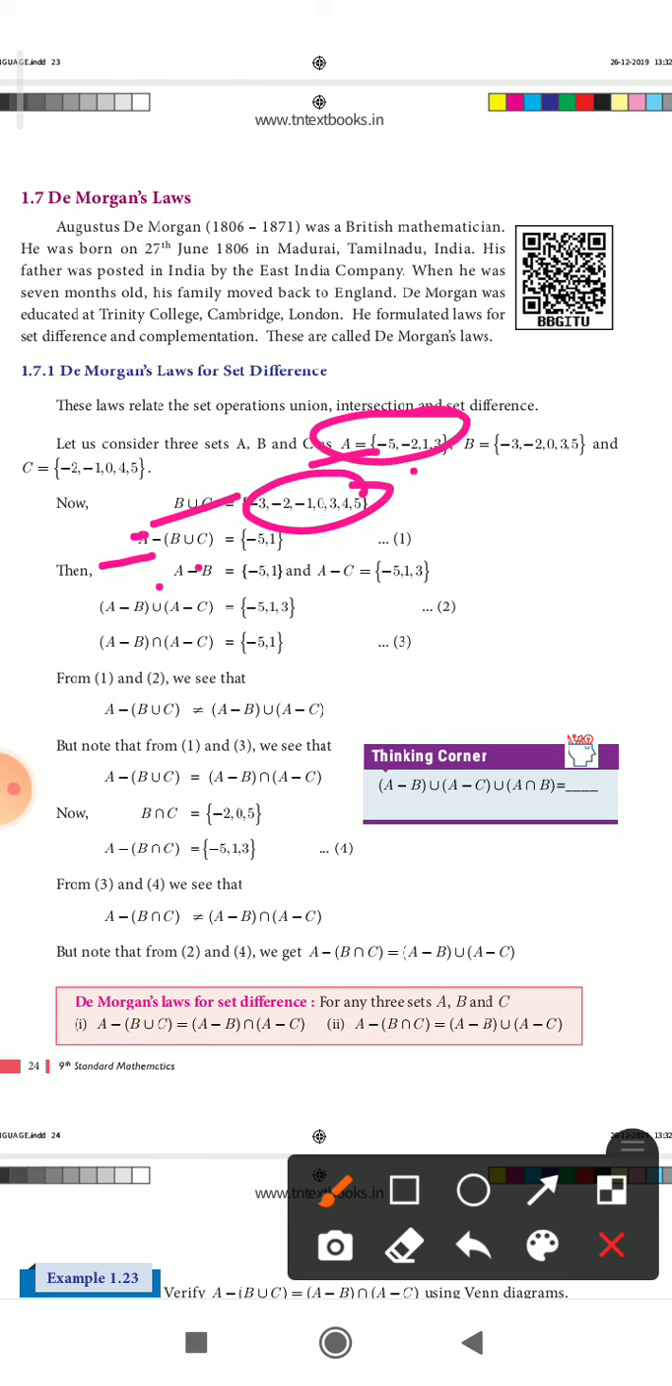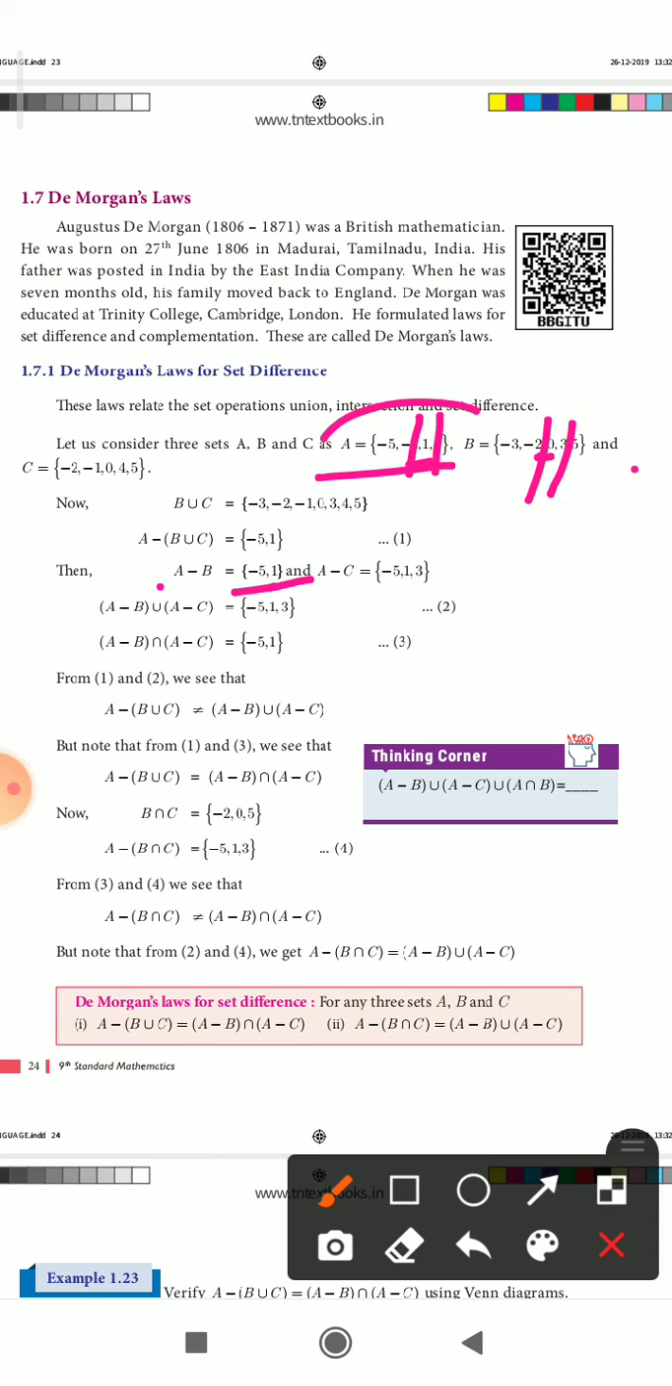Mark it as equation number 1. Then find A minus B. This is the difference of A and B. This set is A and this one is B. So subtract B from A. That means A minus B. First A, so cancel the common elements in B. Minus 5, write minus 5. And minus 2 is common, so cancel it. And then 1, write 1. And then 3 is also in B, so cancel it. The remaining elements write. So minus 5 comma 1.